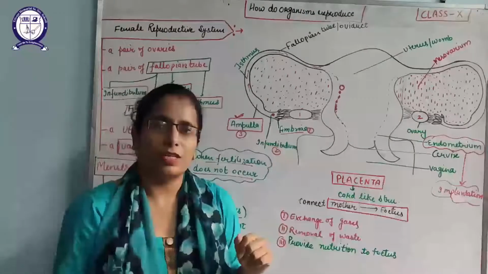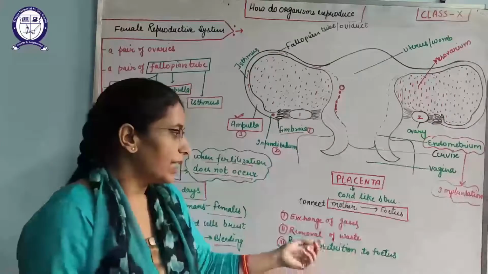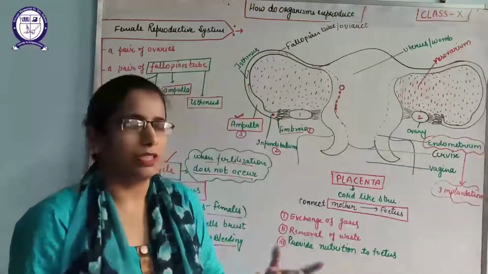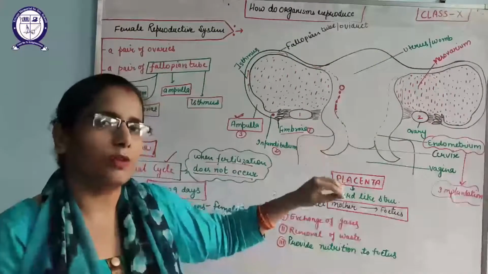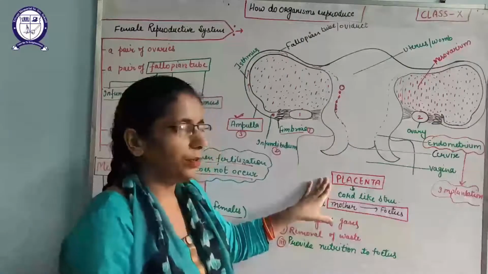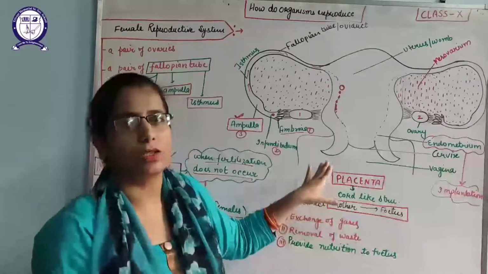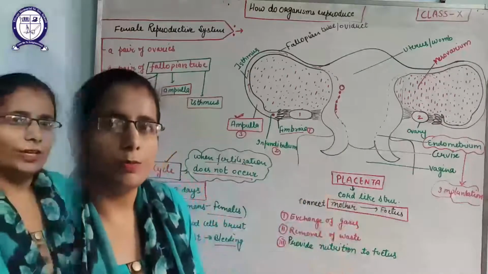Second is the removal of waste. If the metabolism of the fetus is going on, at that time it will release waste also, and that waste is released to the blood of the mother. And this placenta will provide the nutrition, because the mother is taking the nutrition. That nutrition has to be passed to the fetus only by the placenta.